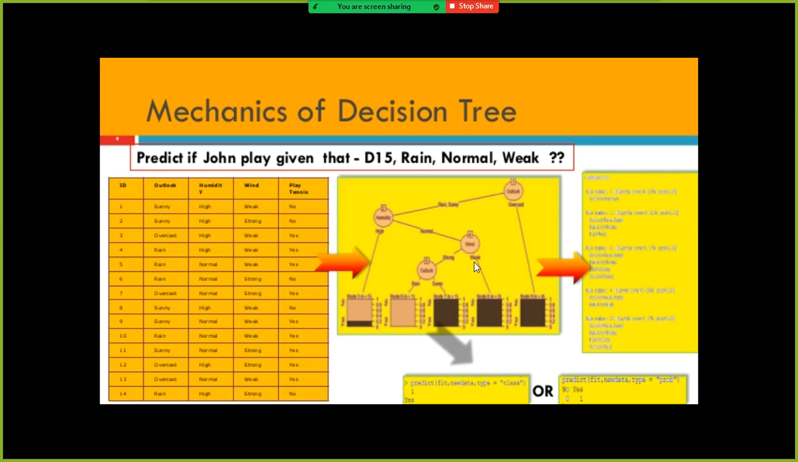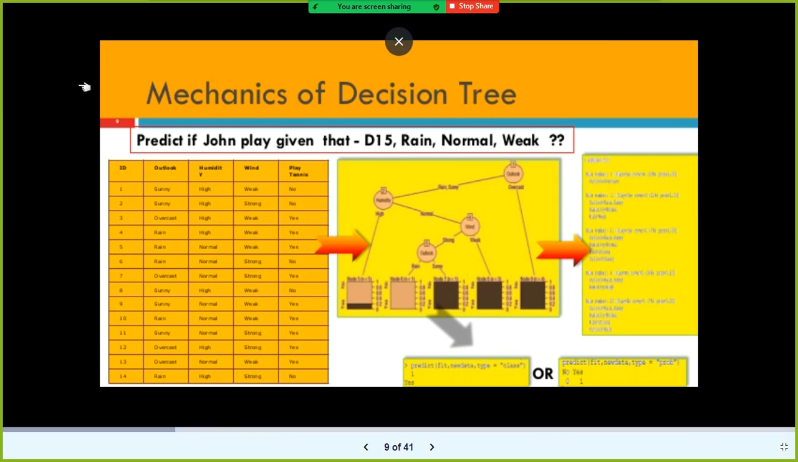And the disadvantage of the decision tree. What is the disadvantage of the decision tree? Decision trees are prone to overfitting. So what is overfitting, underfitting? How many of you remember it? We discussed it in the previous session, several times we discussed this term.